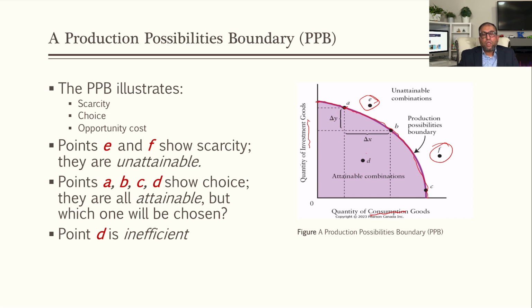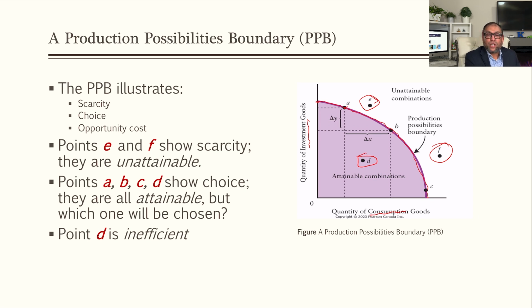Points A, B, C, D, which I mentioned. D I didn't mention here, but D is also possible. But what's the problem with D? We will discuss. Points A, B, C, D show choices that are all attainable, but which one will be chosen? Now, the point is which one is going to be chosen: A, B, C, or D.